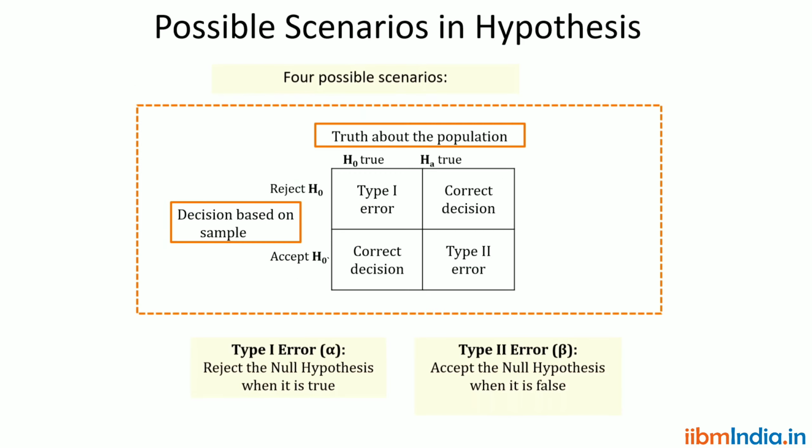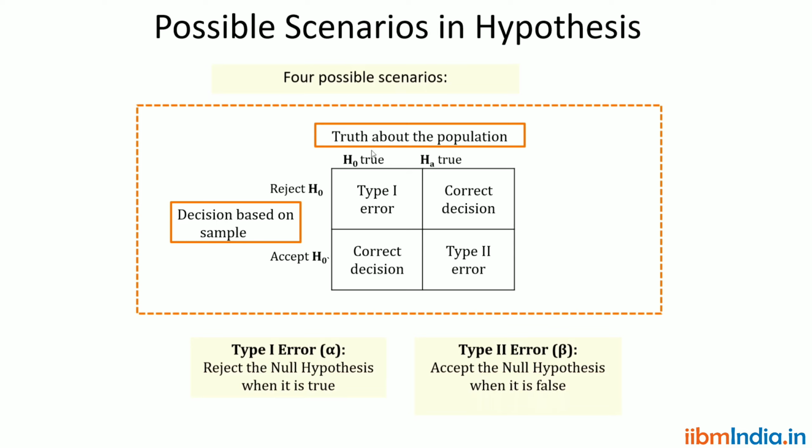When do we get this error? For example, if your null hypothesis is true, but you are rejecting your null hypothesis, then we get type 1 error.